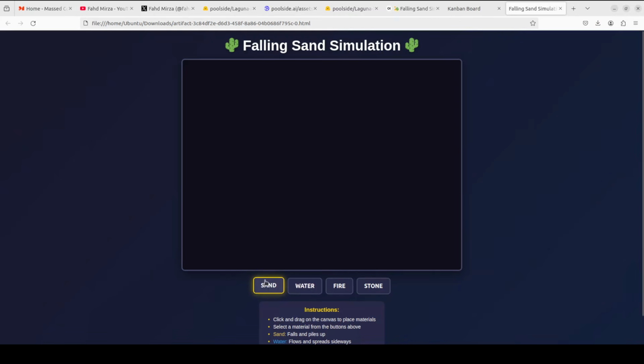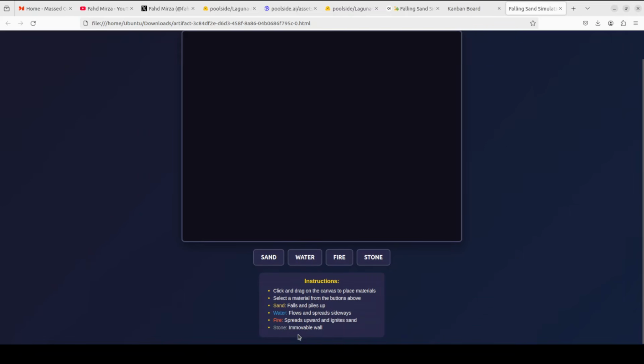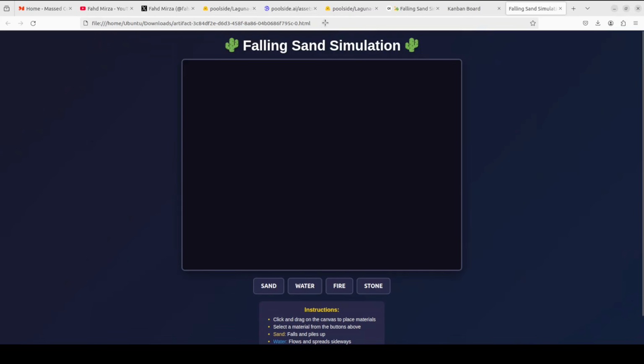There you go. So sorry, I'm just clicking on sand, clicking here. Okay, let's click, nothing happens. Water. It says, okay, drag and drop. Let's drag and drop. Nothing is happening. And I'm just dragging, dropping. I'm clicking on stone. Oops. Fire should spread, water should flow, but nothing is happening. Let me reload it because, okay, now it works.